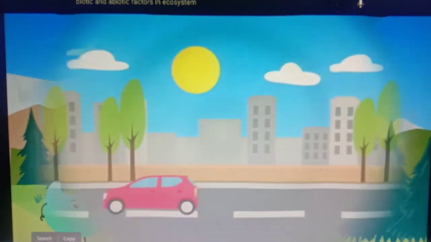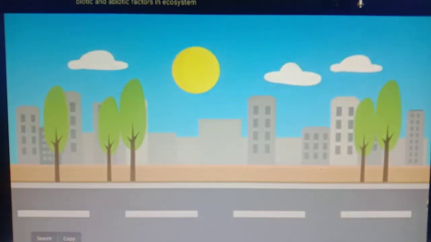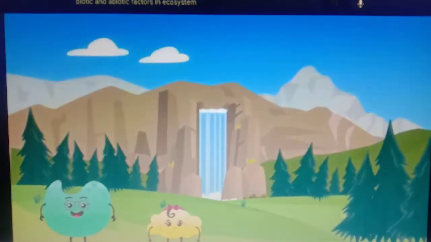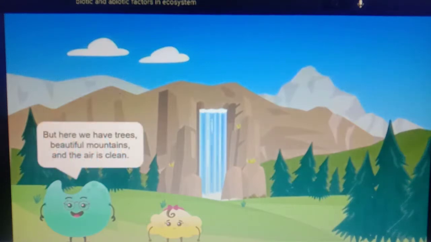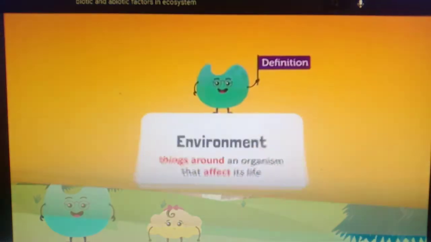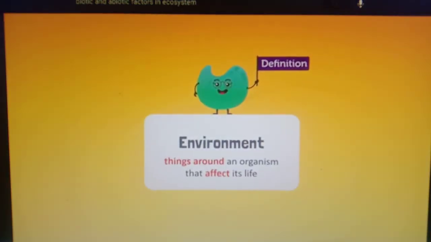In cities, we have tall buildings, vehicles, roads, and a lot of pollution. But here, we have trees, beautiful mountains, and the air is clean. Everything around an organism that affects its life is known as its environment. The environment refers to your surroundings, where you live or where you can live.